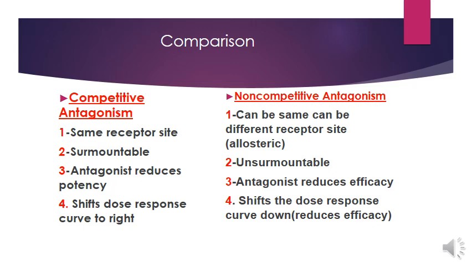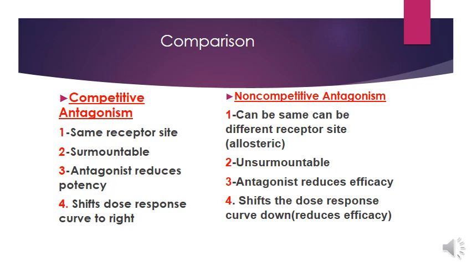In competitive antagonism, if we increase the concentration of agonist, the agonist can again show its effects, but in non-competitive antagonism, this is irreversible. Even if we increase the concentration of agonist, the effect cannot be produced.